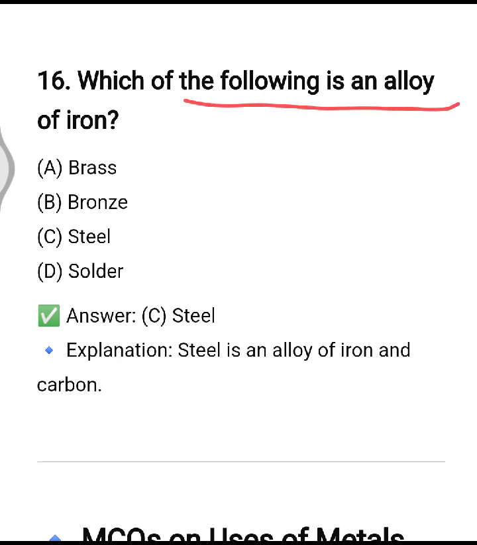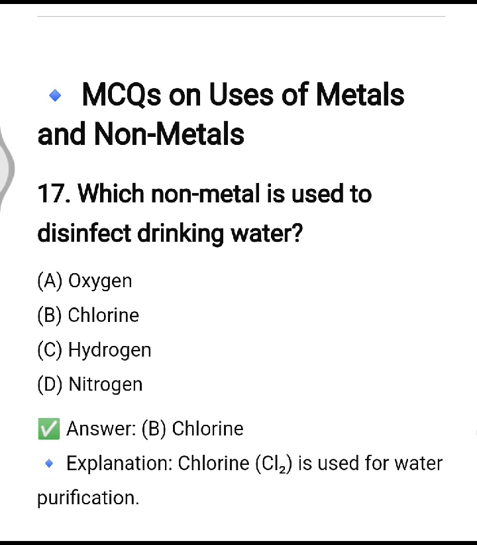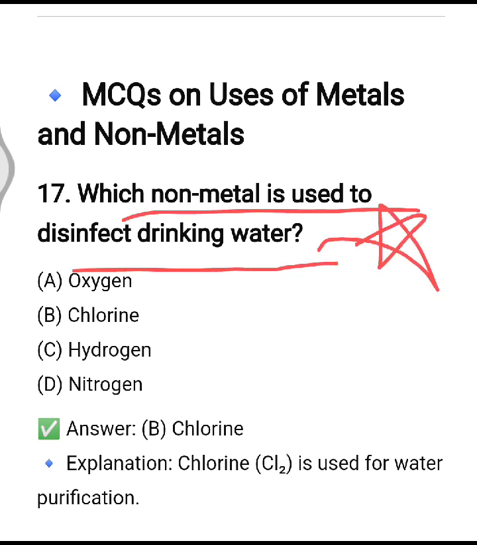Which of the following is an alloy of iron? So steel. Option number C. Steel is an alloy of iron and carbon. Which non-metal is used to disinfect drinking water? So it is chlorine. Option number B. So chlorine, which is a non-metal, is used to disinfect or purify the water.